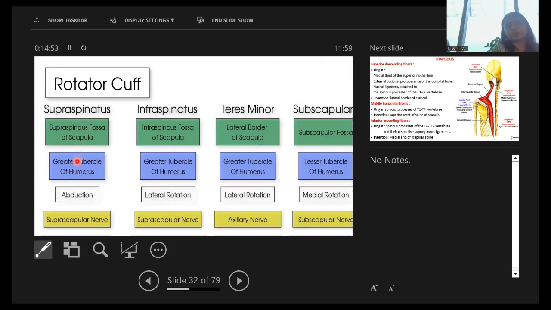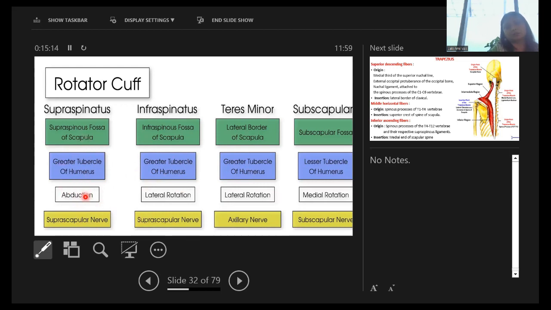The origin is the supraspinatus fossa, and they insert on the greater tubercle. So remember, supraspinatus, infraspinatus, and teres minor insert on the greater tubercle on the superior, middle, and inferior facet. Supraspinatus and infraspinatus have the suprascapular nerve as the supply, and supraspinatus does abduction.